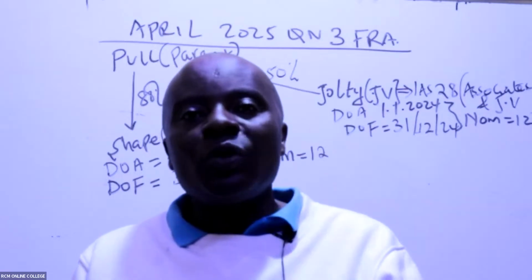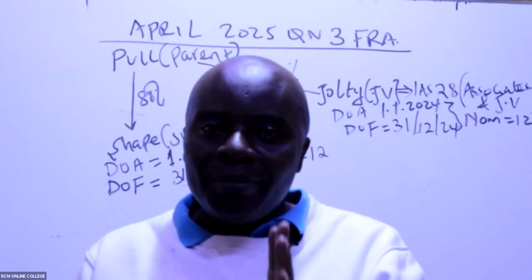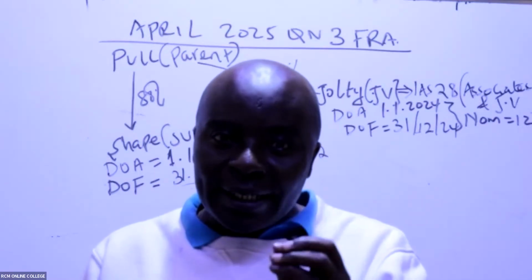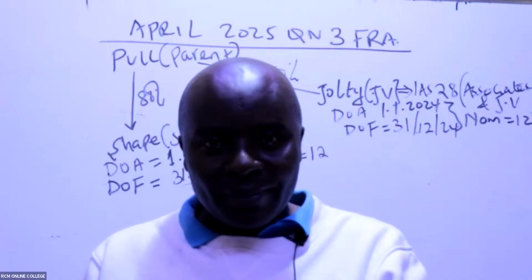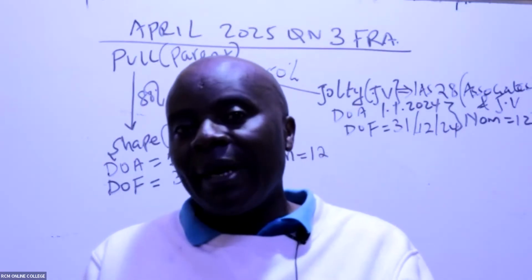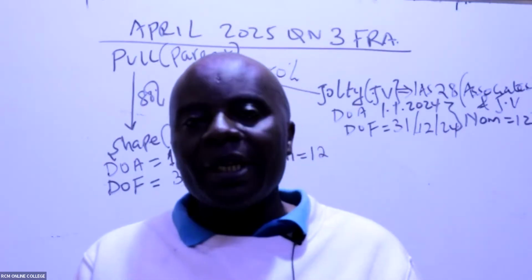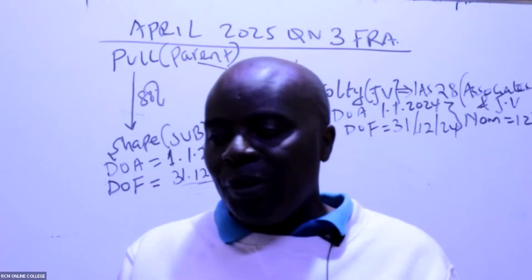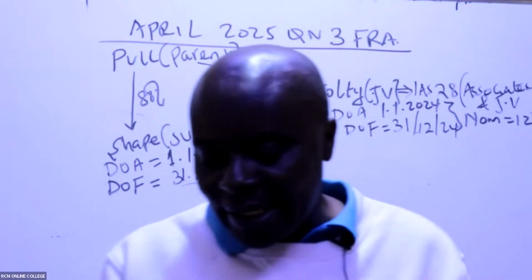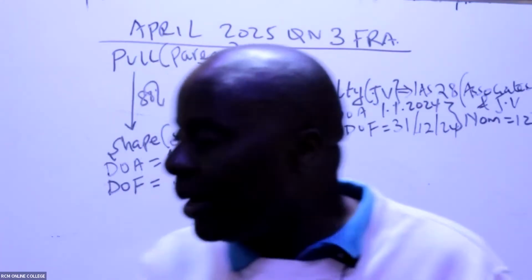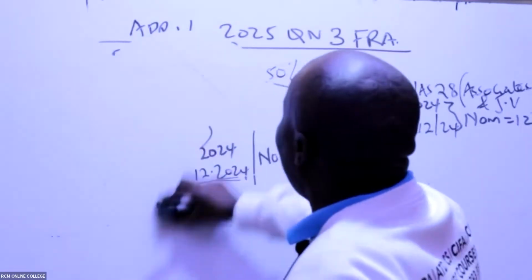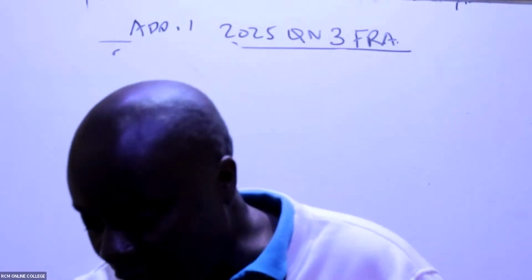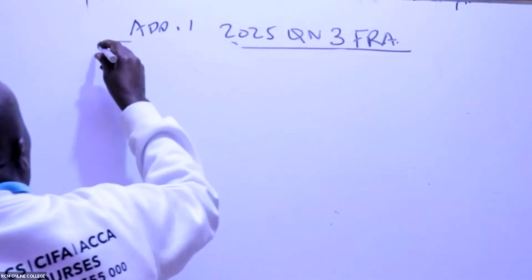A good student will appreciate that we are in this business to get marks. So what can I garner in 37 minutes maximum? If I know the shortcuts, then the better. But now this examiner has sandboxed me. He has told me he wants me to give them the workings for goodwill. I know before I get goodwill, I must get net assets. So in this case I will tell my examiner that now I'm giving him the net assets, because I can't get goodwill without getting net assets of the subsidiary.